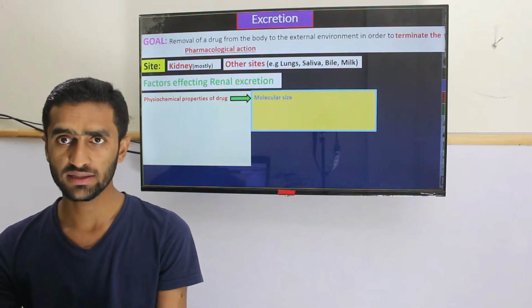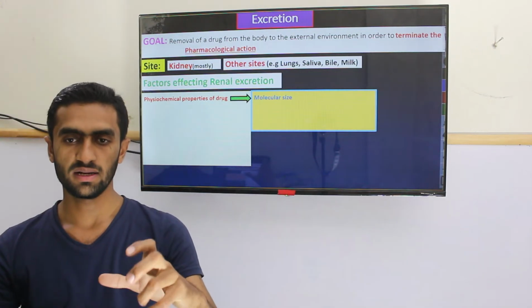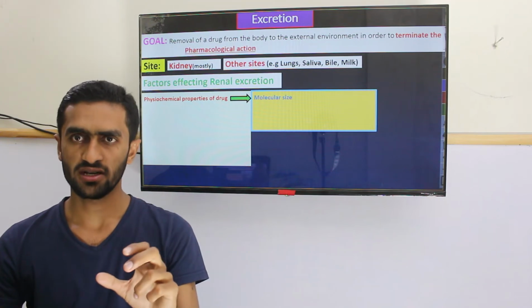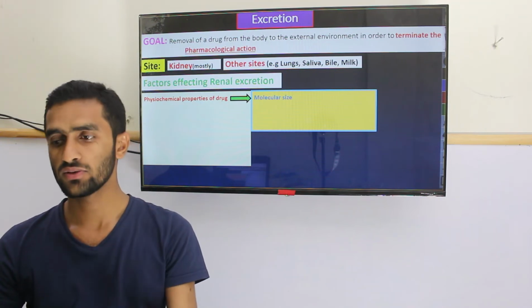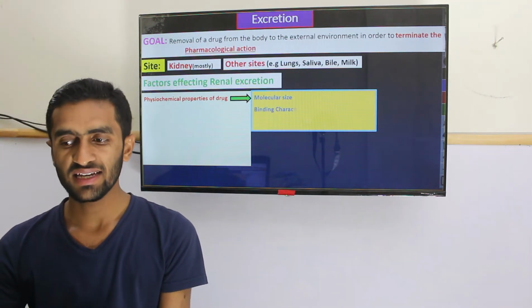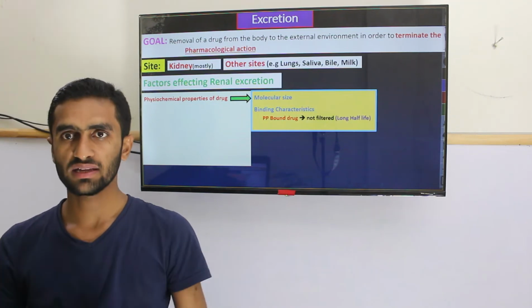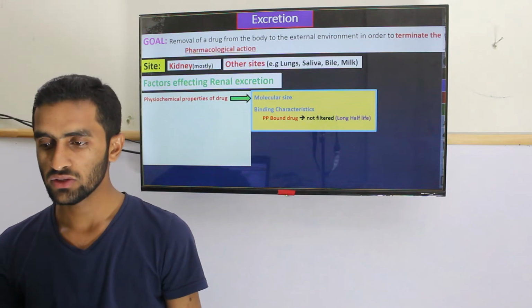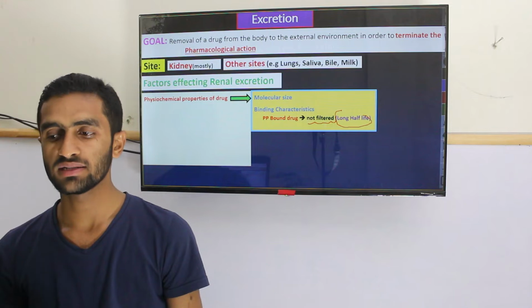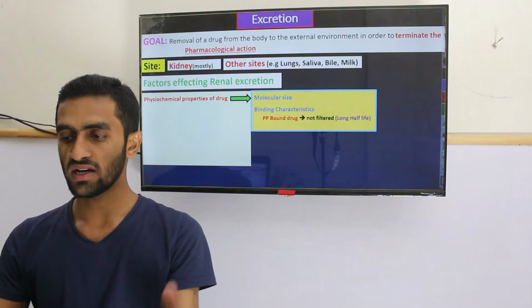Number one is the molecular size. If the molecular size of the drug is larger than the pore of your glomerulus of the kidney, so of the nephron you can say, then this drug cannot filter. The second thing is the binding characteristic. If it's in bound form, it makes the size larger, so it is also not filtered. So their half-life will be longer because they are not filtered. It's difficult for their excretion, so their half-life will be increased.